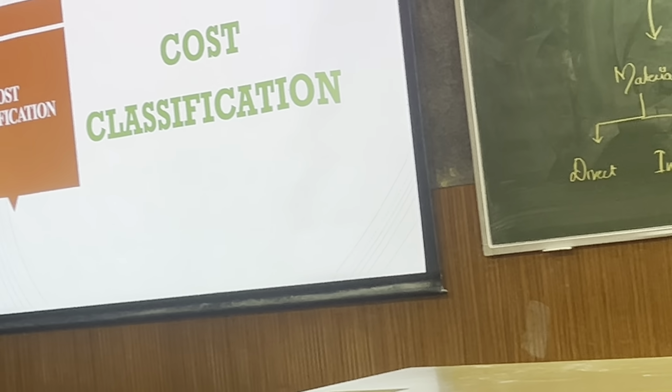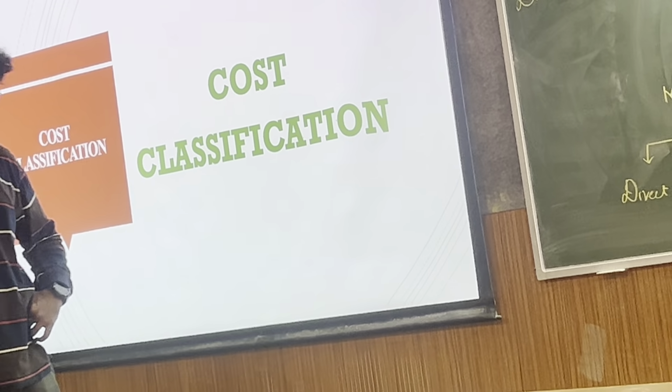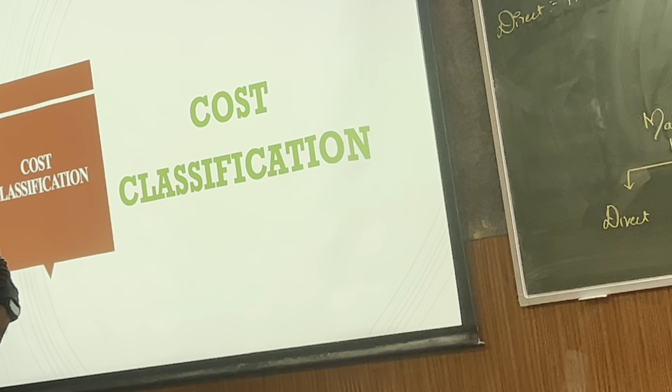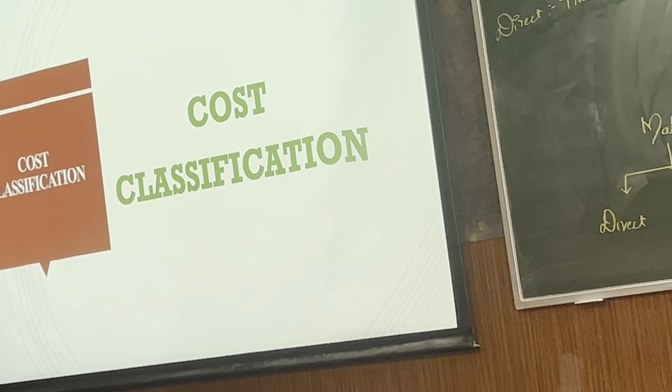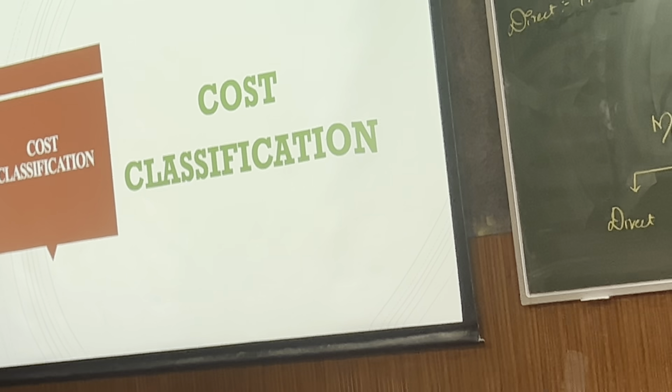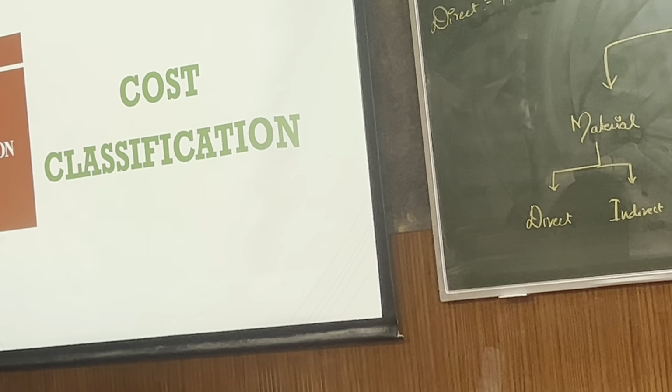And there may be some other expenses in the road. Suppose you purchased some food materials, you purchased some water, and you gave these things to the laborers or to the driver. Those things are expenses, but they are not visible in the road today. Those are indirect expenses. There may be some more such examples.